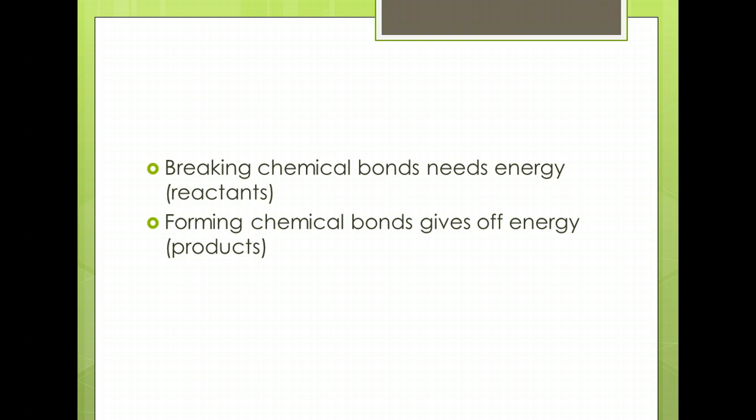Remember I said earlier that some atoms are happier when they form molecules? The molecules that break apart are called reactants. The molecules that form are called products.